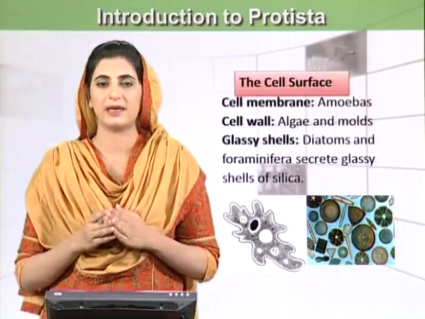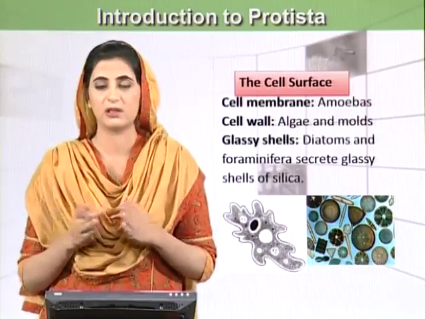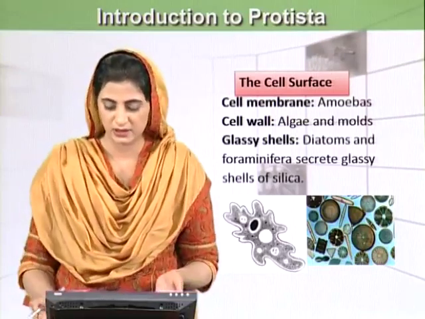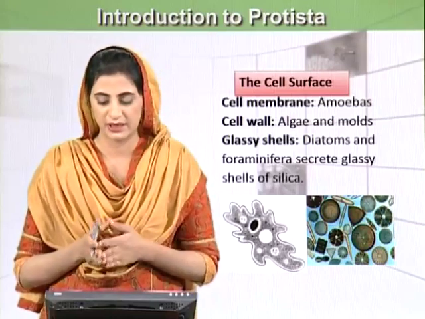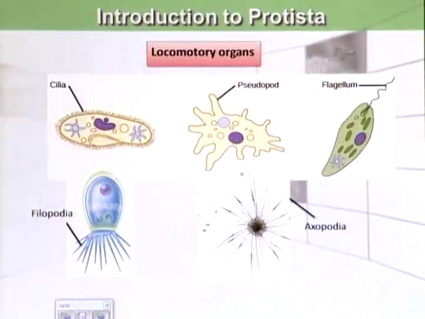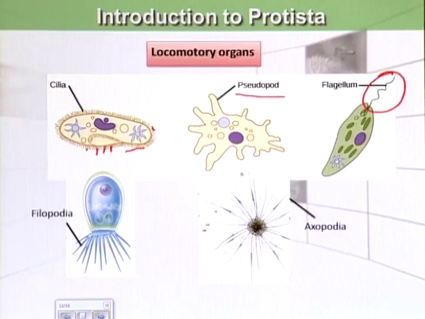In another group like diatoms and foraminifers, they have glassy shells of silica. You can see here the foraminifers and the diatoms. Talking about locomotory organs, they have a flagellum, which is a whip-like structure, or many small flagella-like structures called cilia, like in paramecium, or they may have pseudopodia, which are present in amoeba.